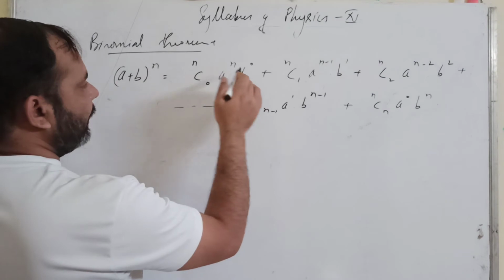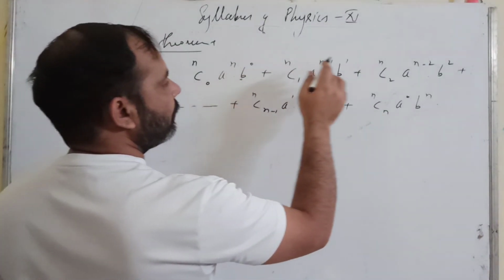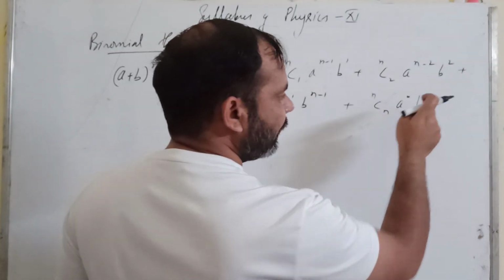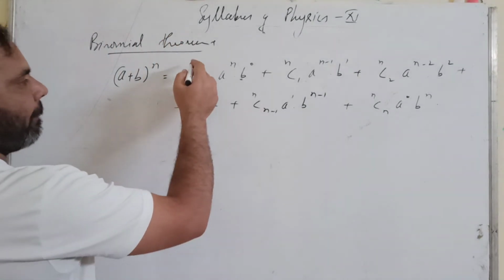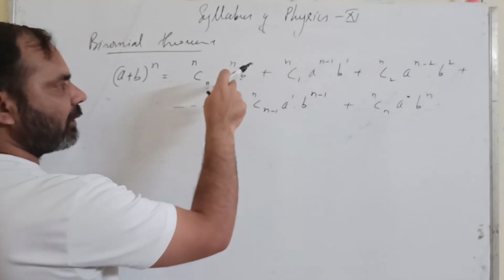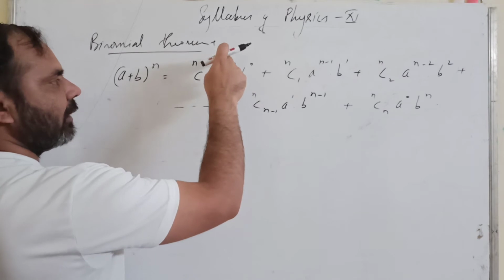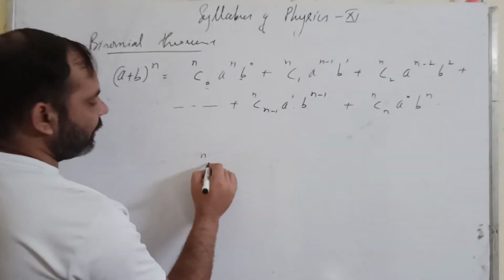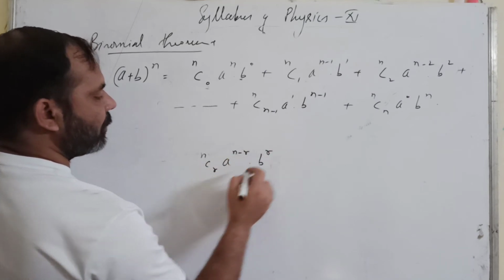The exponent of the second term will increase from 0 to n: 0, 1, 2, 3, 4, second last will be n minus 1 and last will be n. Or simply you can see here that whatever is here is the exponent for the second term, and the exponent of the first term is n minus this. Means simply you can write the general term as nCr a raised to n minus r b raised to r.